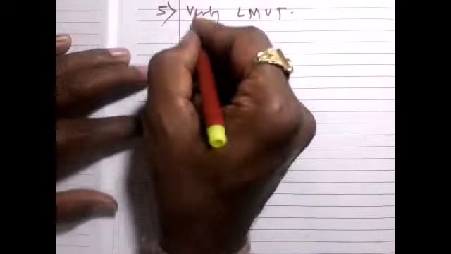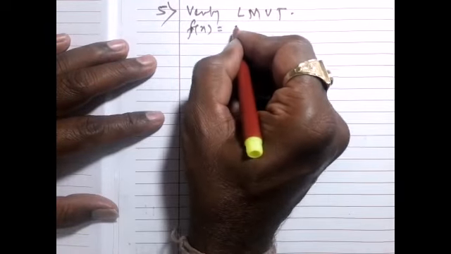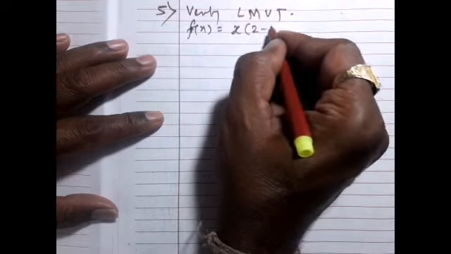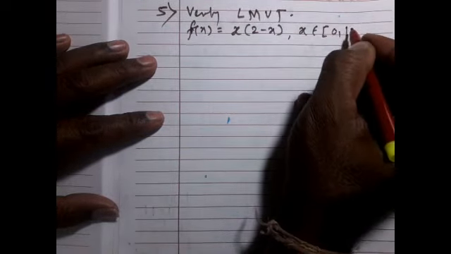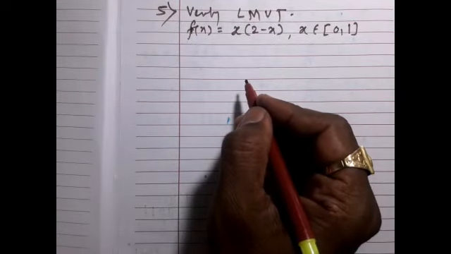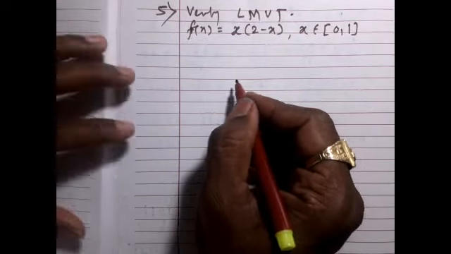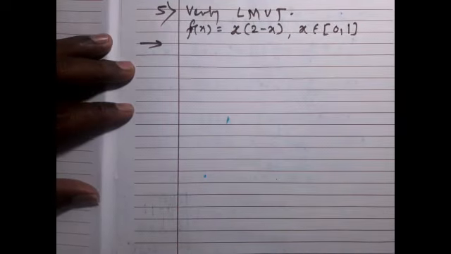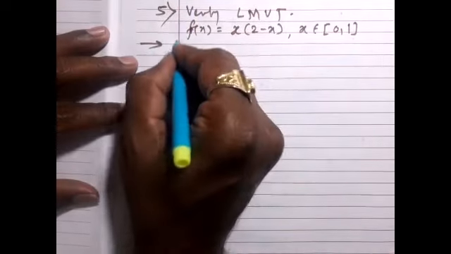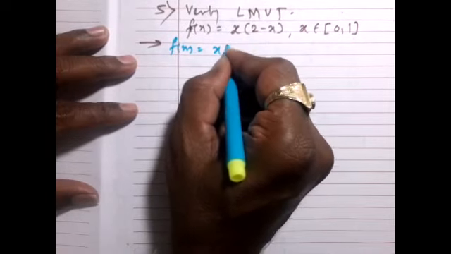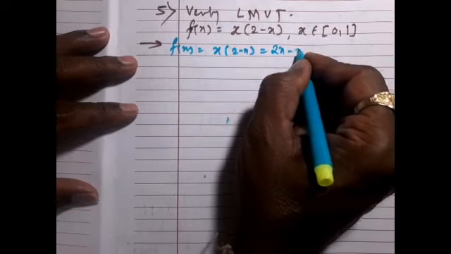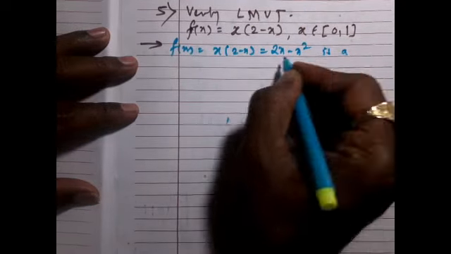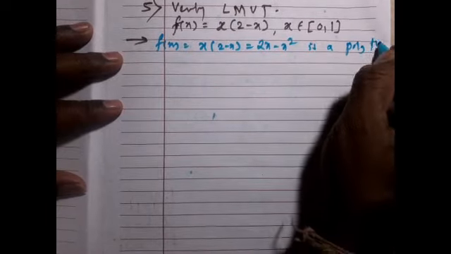Example number 5. Verify LMVT, that is Lagrange's mean value theorem, for f(x) = x(2 - x), x belonging to the closed interval [0, 1]. So as usual, if you understood Rolle's theorem, here f(x) = x(2 - x), that is 2x - x^2, is a polynomial function.